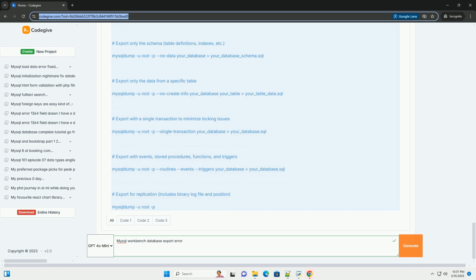This gives the export process more time to wait for locks to be released. Be cautious when modifying server-level variables, and remember to revert the change afterward if it's not a permanent requirement.